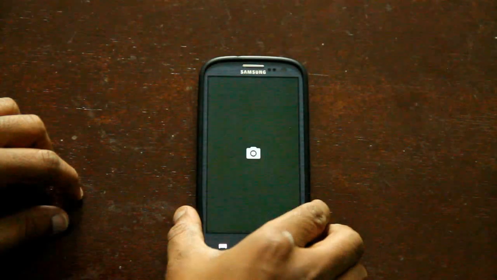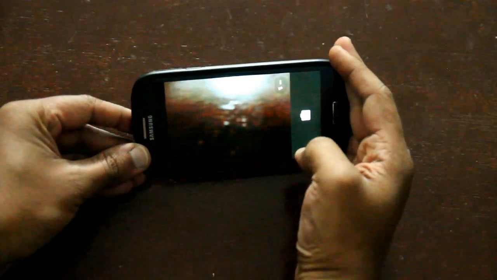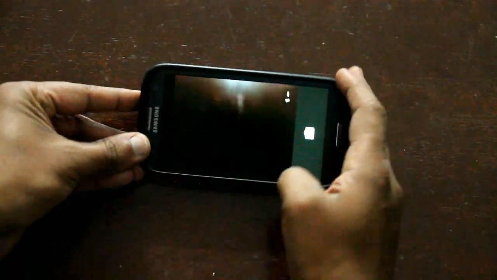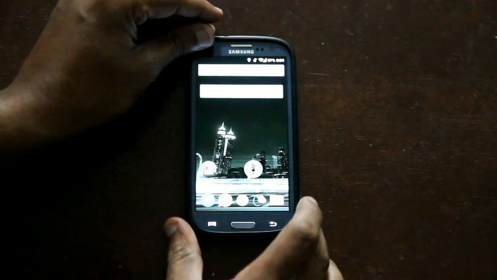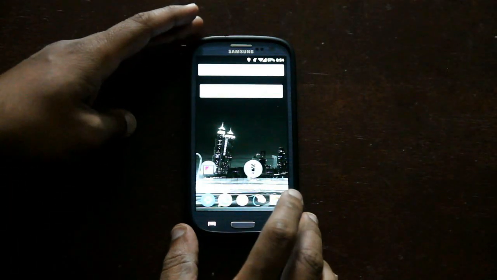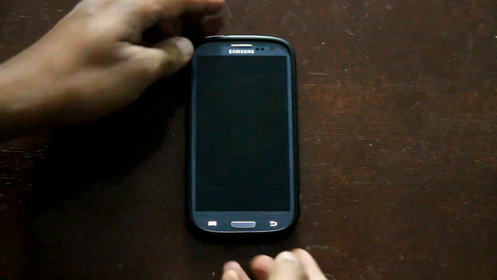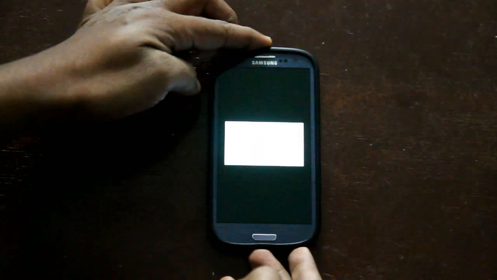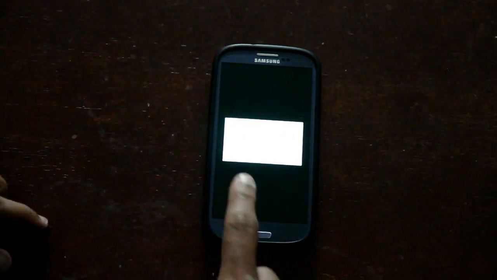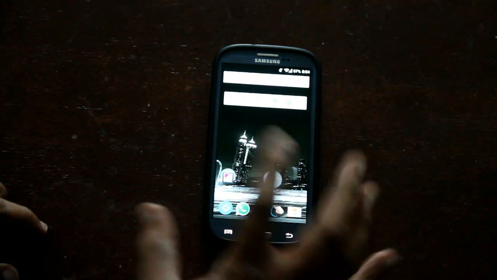Now you see the camera is working fine. But if you open the second time, it fails to respond. It throws out an error, can't connect to camera. So how do you fix it?